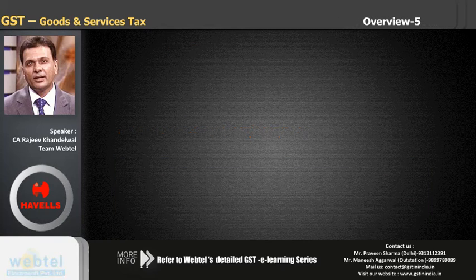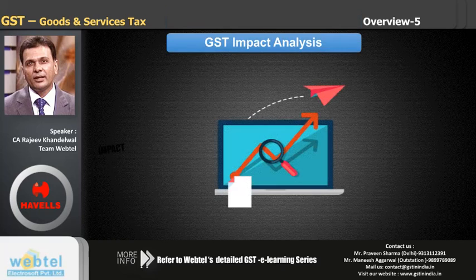GST Impact Analysis. Now GST is such a big tax reform that every business, every shopkeeper, every dealer, every manufacturer, every service provider and even every department will be impacted. So have we thought about the impact of GST on various businesses or various departments? If not, it is high time we do it now. Let us see the impact on various departments.